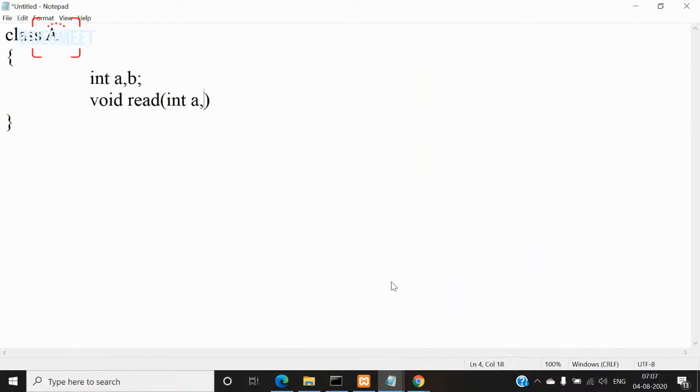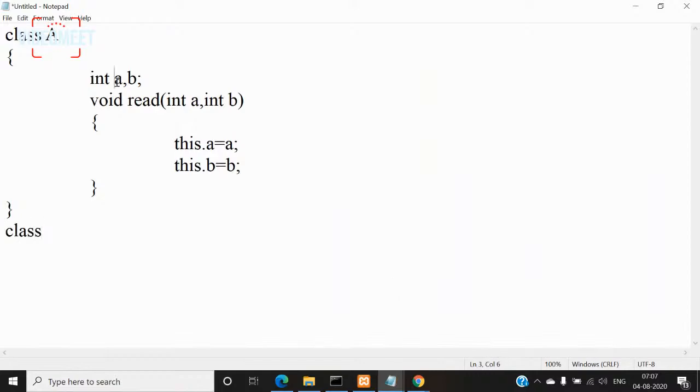Here if you give int A comma int B, then you can use this keyword: this.A = A, this.B = B. You can use this keyword. Do not use this keyword only when you use a static member.